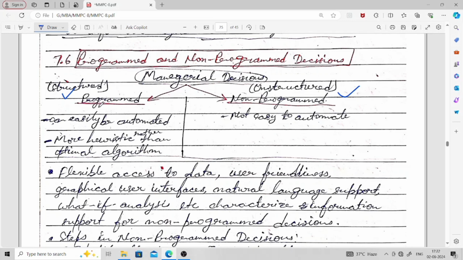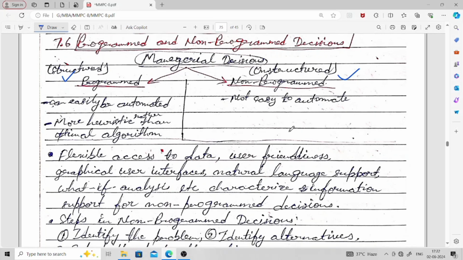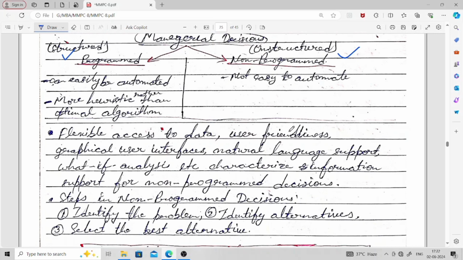Programmed decisions can easily be automated and are more heuristic rather than an optimal algorithm. In case of non-programmed decisions, they are not easy to automate. Flexible access to data, user friendliness, graphical user interfaces, natural language support, what if analysis, etc. characterize information support for non-programmed decisions.